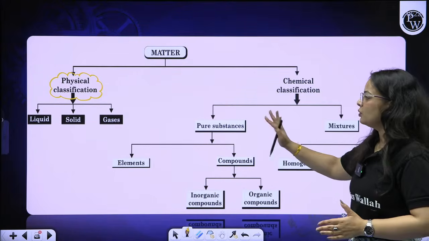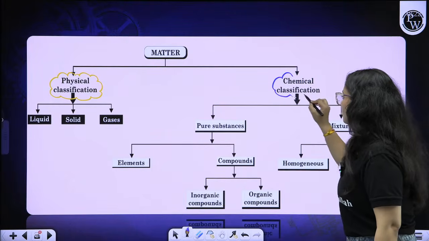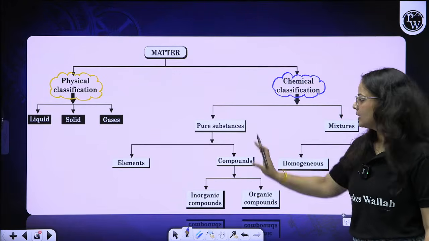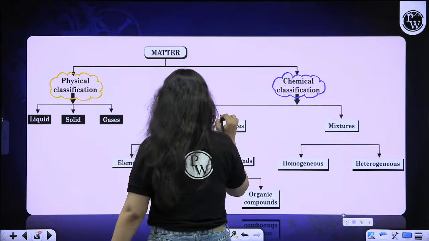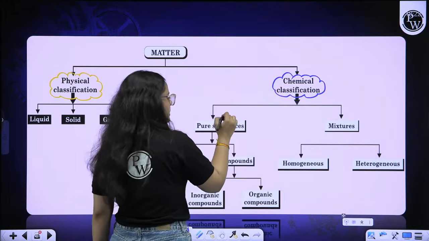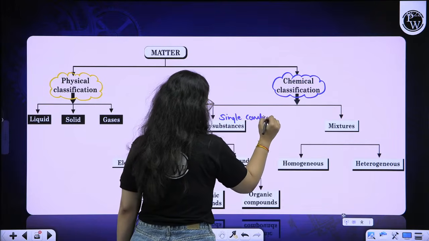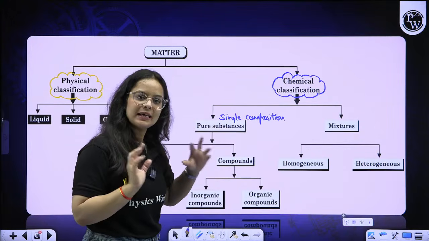So then moving on to chemical classification. If we talk about the chemical classification, we will categorize the matter under two categories, pure and mixture. For pure, we can say single composition, particles are of the same nature.